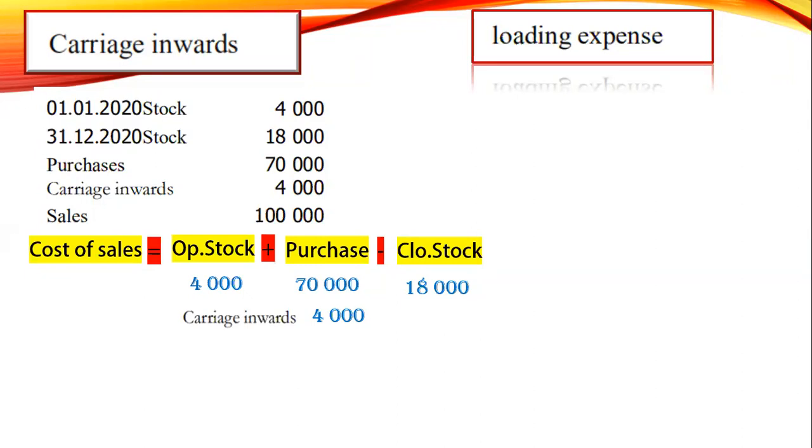We maintain a separate ledger account for that, because when calculating the profit, we have to add the carriage inwards to purchase.